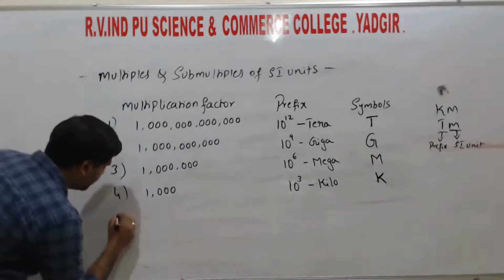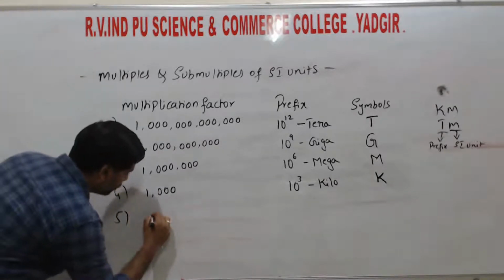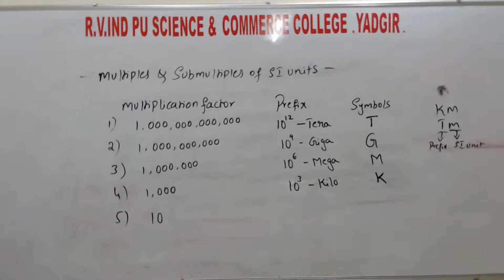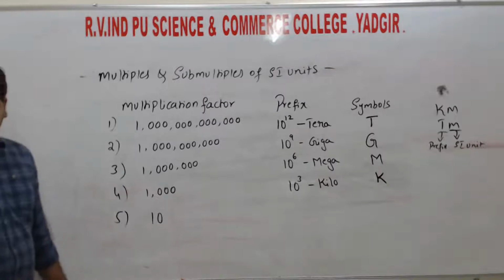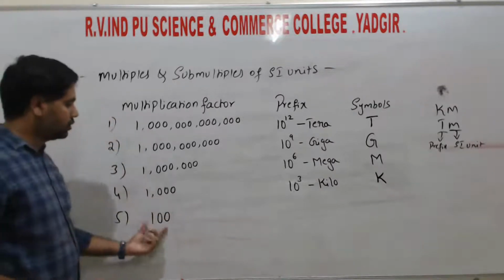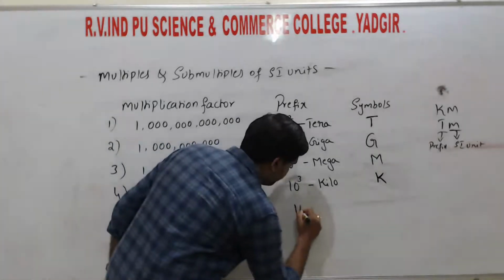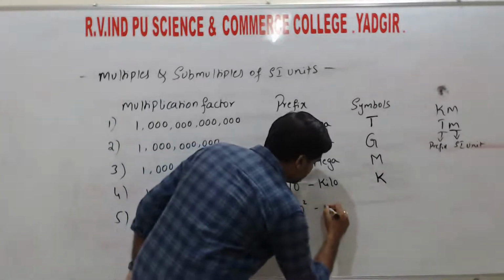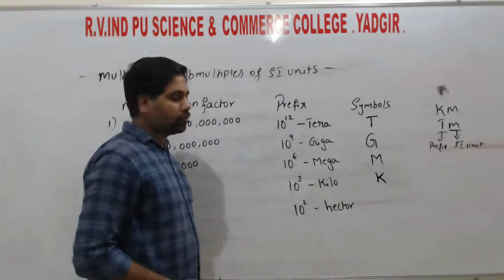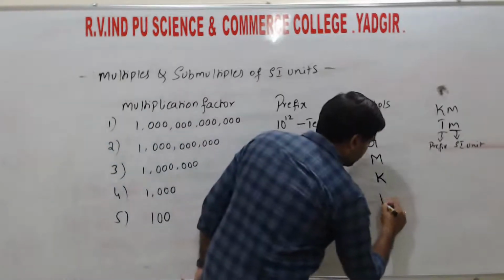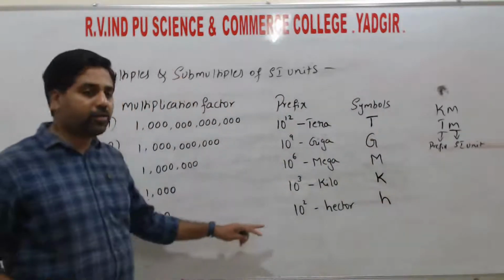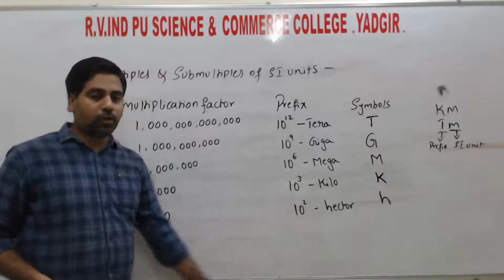On the fifth, that is 10 with two zeros, that is 100. That can be written as 10 squared. This is called hecto, with the symbol H. H represents hecto, and its value is 10 to the power of 2.